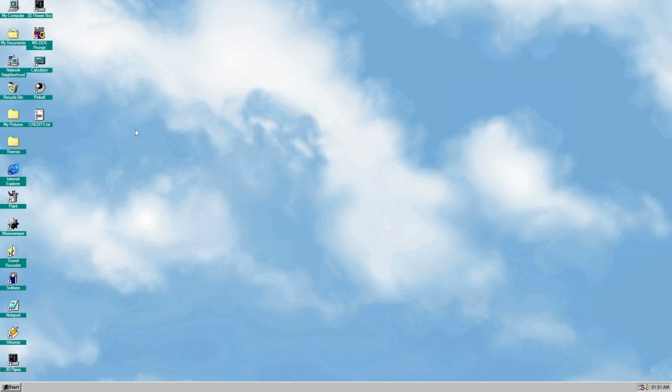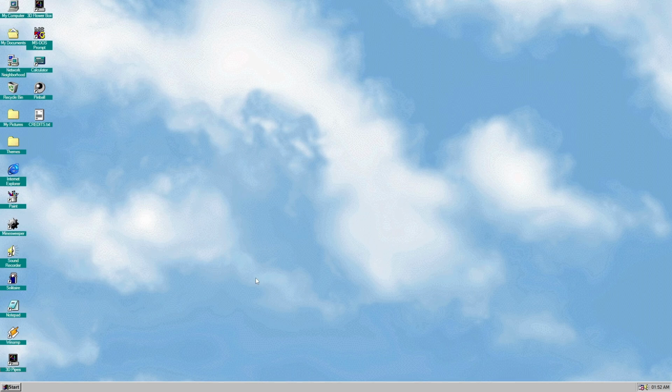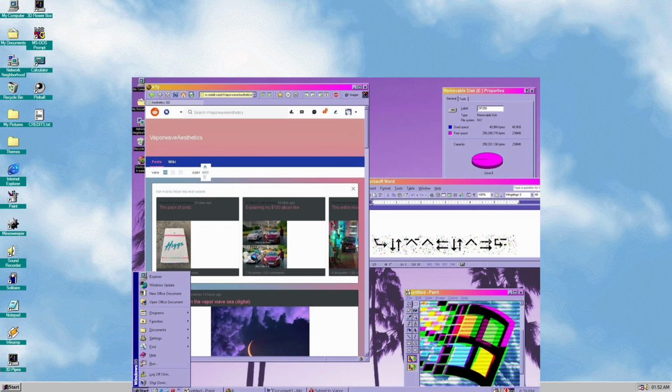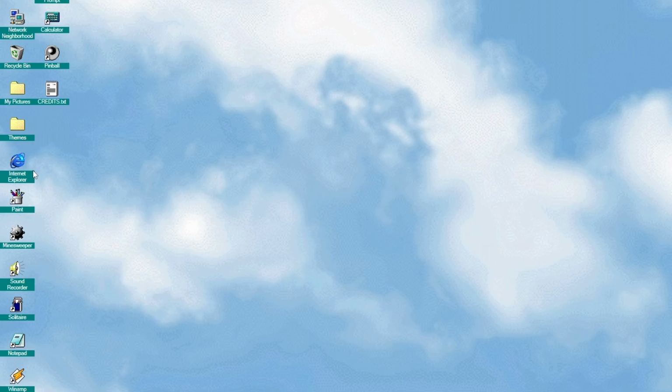But overall, I actually like this very much. It's a very big improvement. So good job, Microsoft. So for design, I'm gonna give it a 9 out of 10. But I just love this whole aesthetic, and I've seen people online kind of recreate this Windows 98 aesthetic. So for features, I think I'm gonna give it a solid 9 as well.